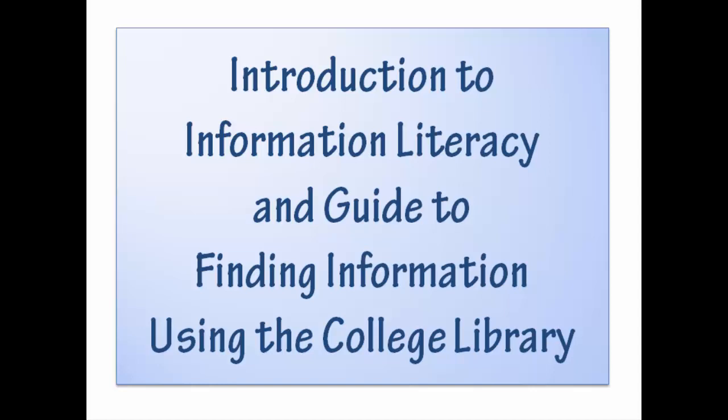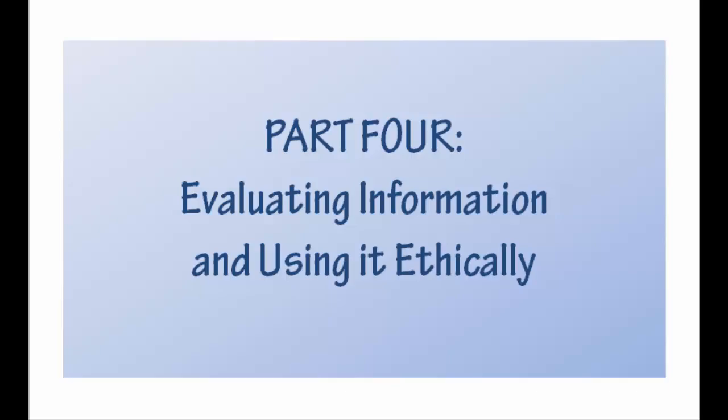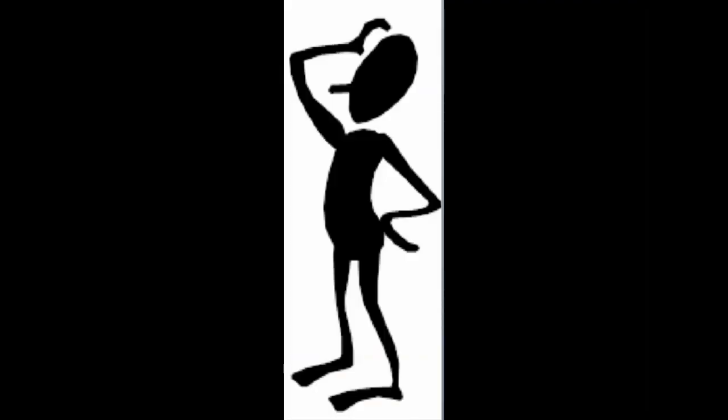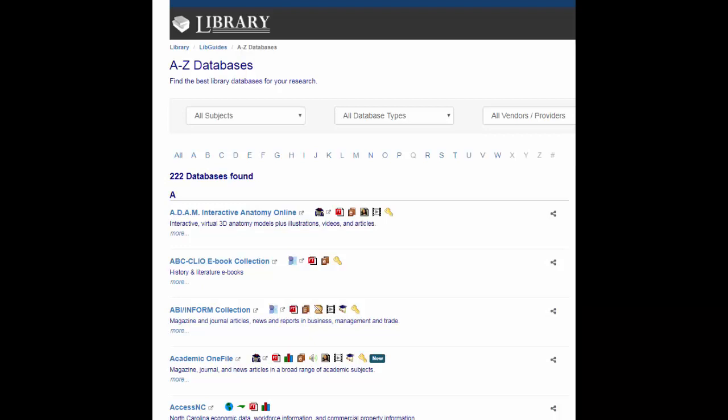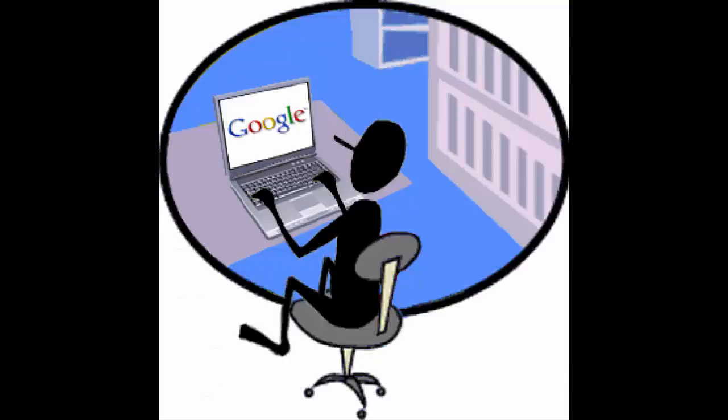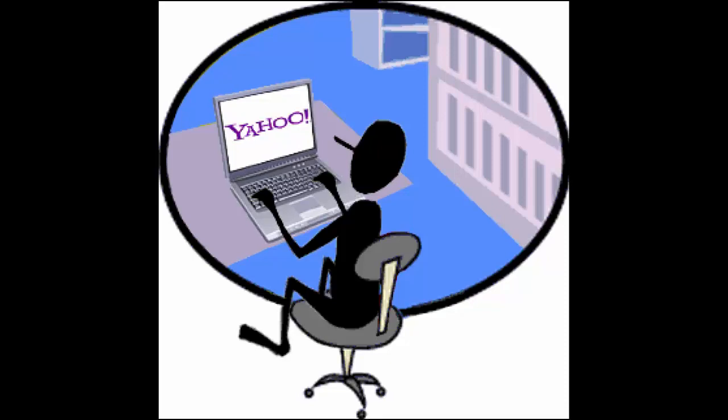This is a presentation about information literacy and how you can find information using the college library. Now that you've seen where to find information in books, magazines, journals, and electronic databases, a source yet to be mentioned that you very likely use is the information you get through search engines like Google or Yahoo.